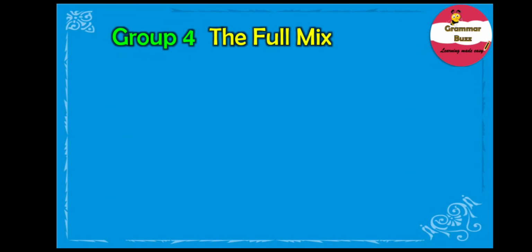Well, moving on with the fourth group, that is the full mixed group. The fourth group, the full mixed group, consists of irregular verbs where all the three forms, that is the base, the simple past and the past participle, are different. Yes, as the name suggests, it's a full mix. That means this group consists of irregular verbs that are different for the base form, the past simple and the past participle form. Well, let us take the example of the verb write.